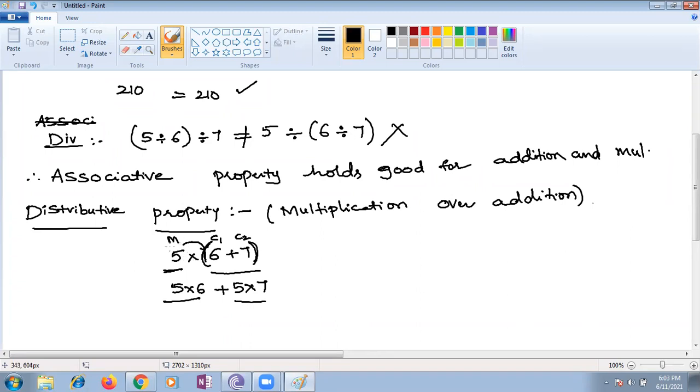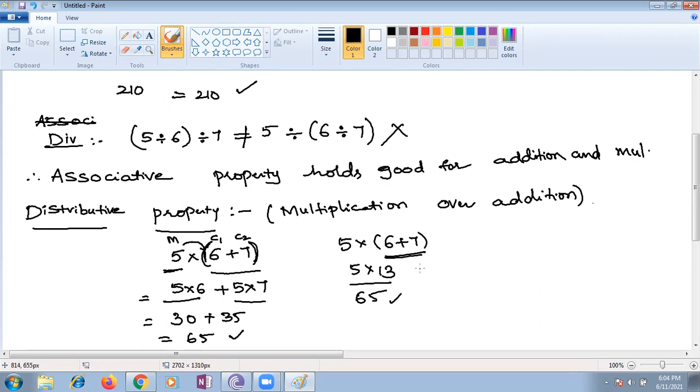Whatever number you have outside the bracket should be applicable for both the numbers inside the brackets. So here, 5 sixes are 30, 5 sevens are 35, so it's nothing but 65. You can also do this directly: 5 multiplied with 6 plus 7. 6 plus 7 is 13, and 5 into 13, 5 thirteens are 65. You see, both are the same.